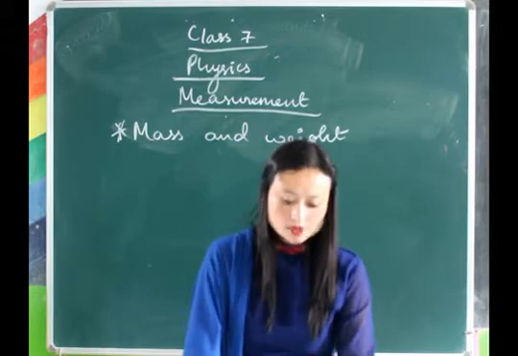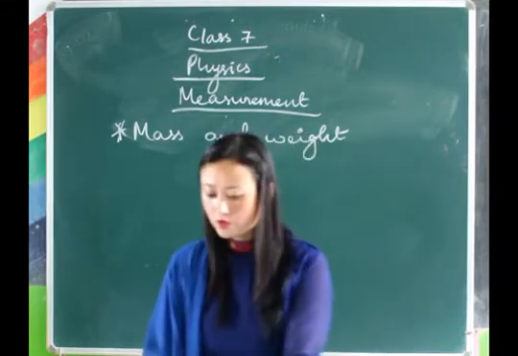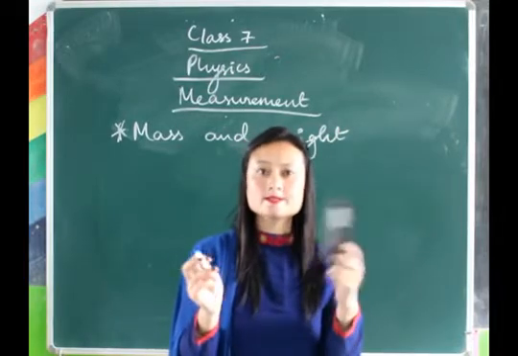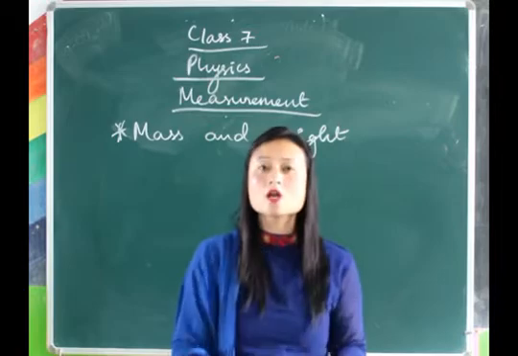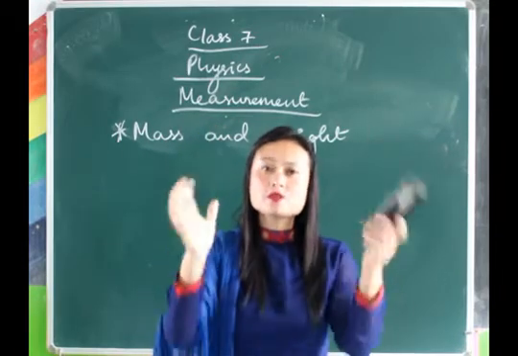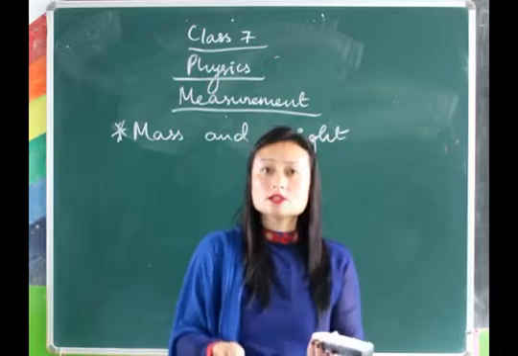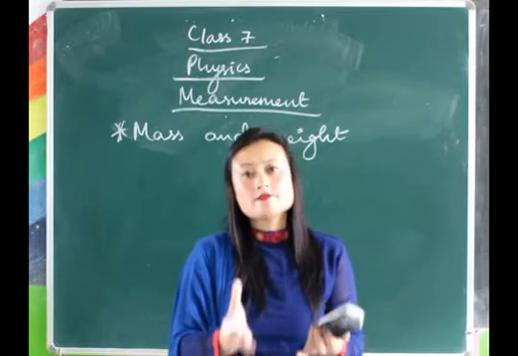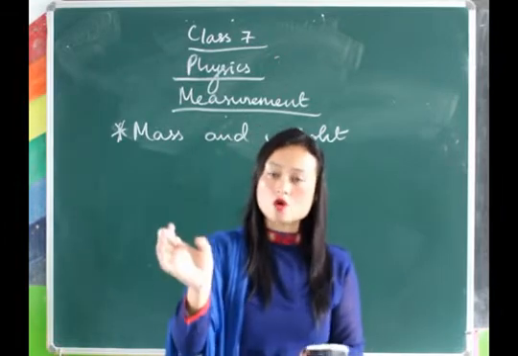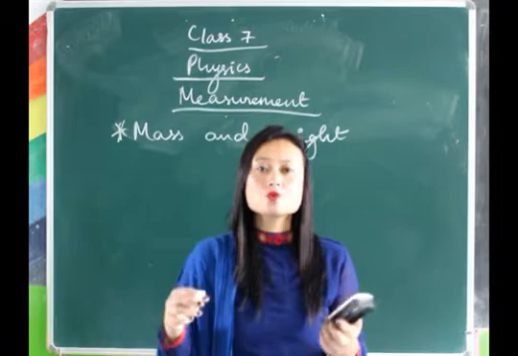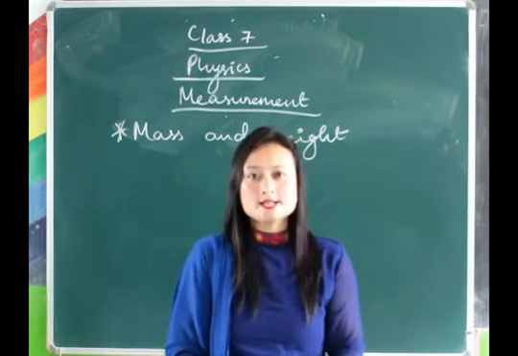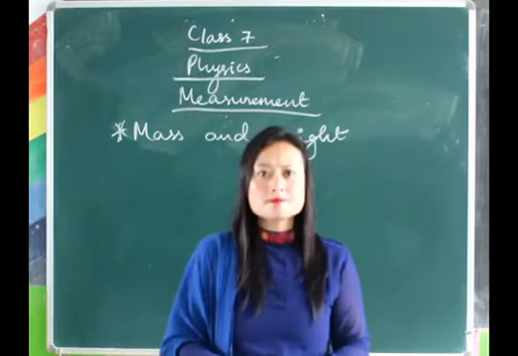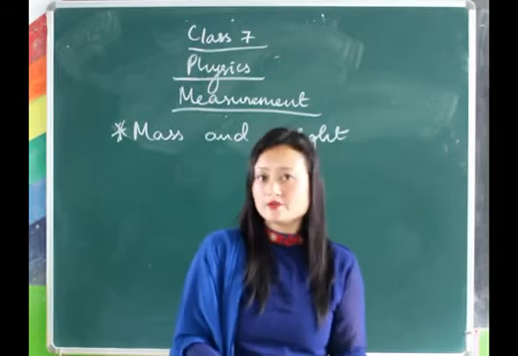If I throw these 2 objects, this chalk and a duster, you can see which one has more mass. This one. When I throw both up, the gravitational force of the earth will act on the chalk as well as the duster, which means both will fall down. Anything that goes up comes down.